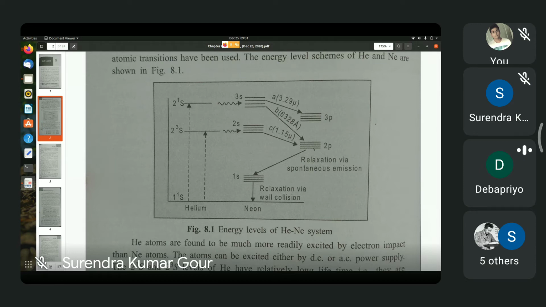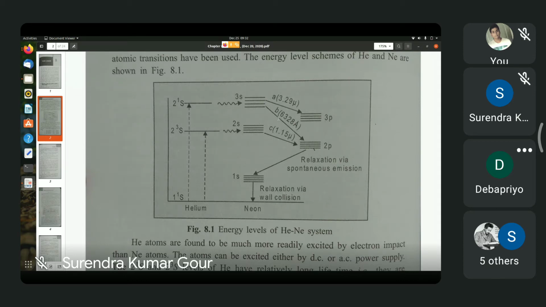From 3 small s level of neon, which actually comprises 4 sublevels, transitions can take place to either the 3p level of neon, which comprises 10 sublevels, or to the 2p level of neon, which comprises again 10 sublevels. So there are very closely spaced sublevels. We need not worry about the energy differences between them.